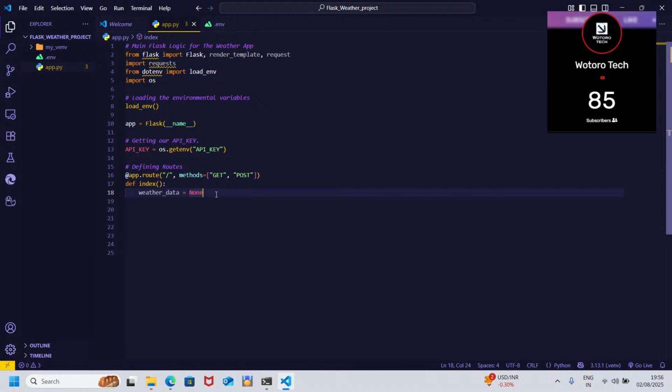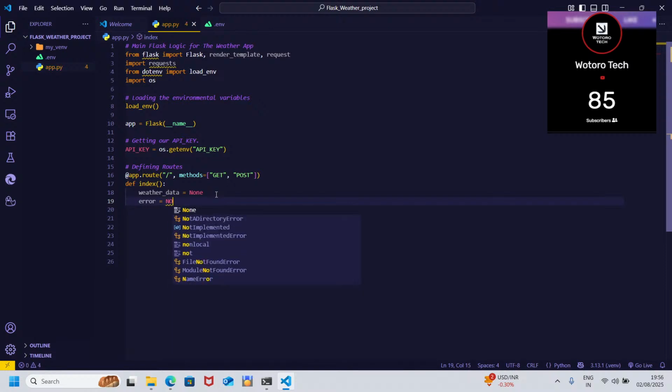Then the next one is the error. Remember we are trying to build a weather app that we are not only going to use, but other people out there are going to use. So we need others, when they use the app, to not get stuck with the app not working.